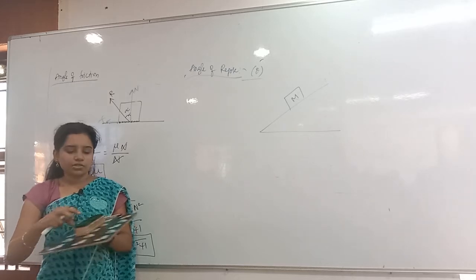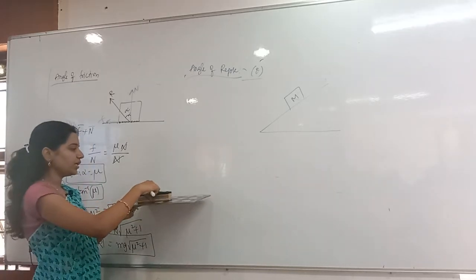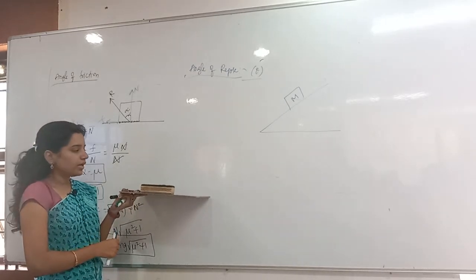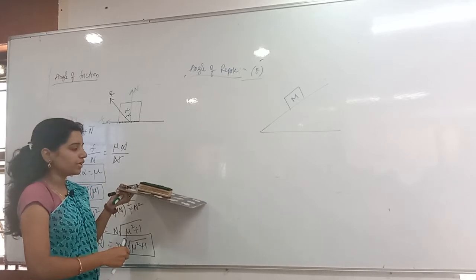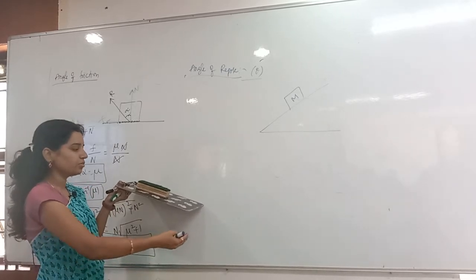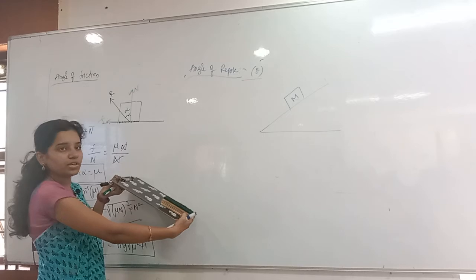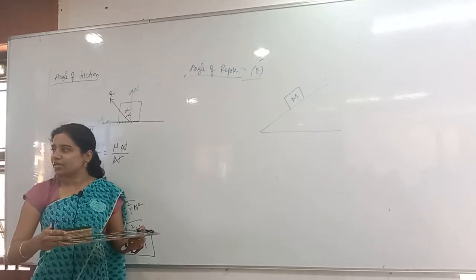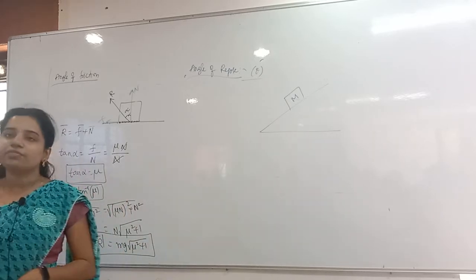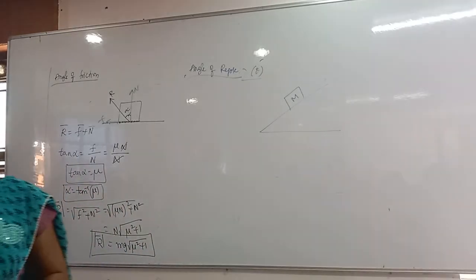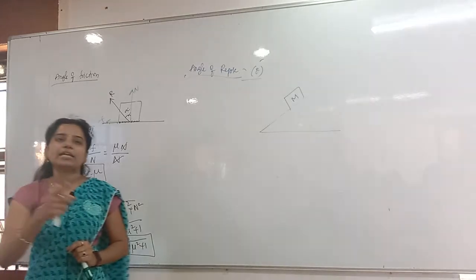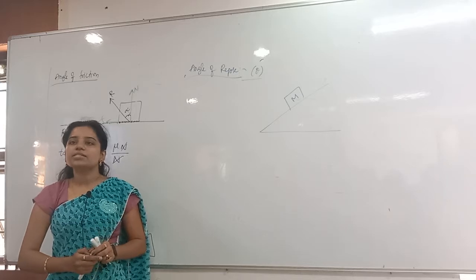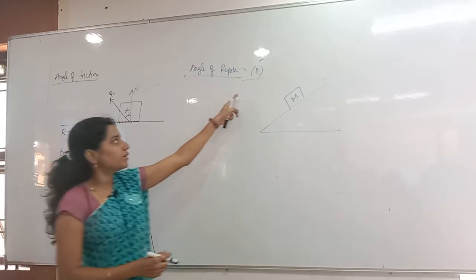Clear? Everybody understood, right? Whenever I keep the body horizontal, there is no chance for it to move. I am lifting, checking the angles, and it is not moving. Now I am still lifting, then the body starts. So this angle we call the angle of repose. It is the angle of inclination at which the body just begins its motion. It will be denoted by what?